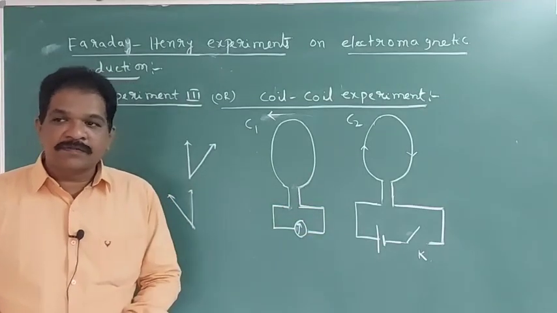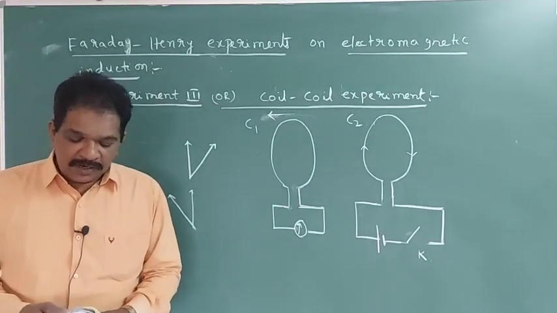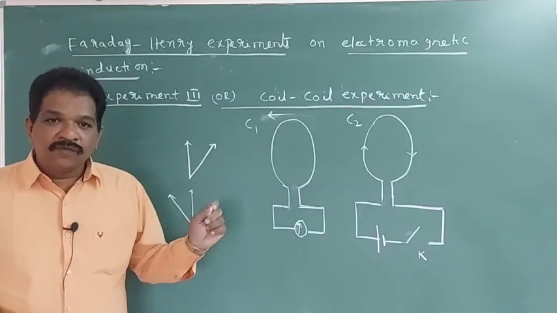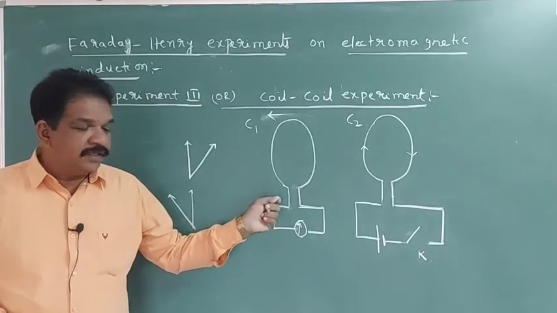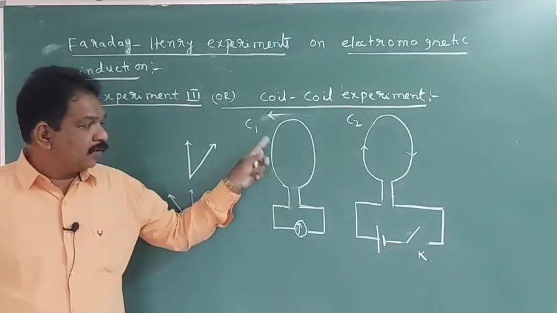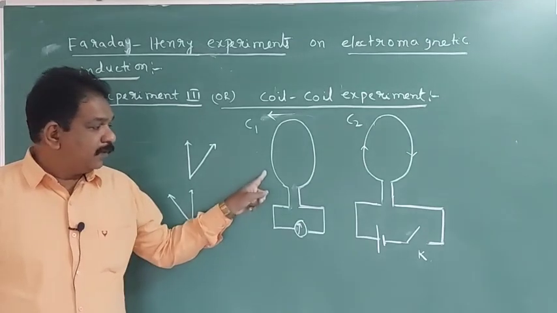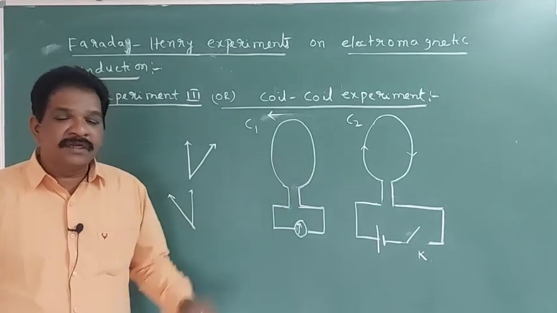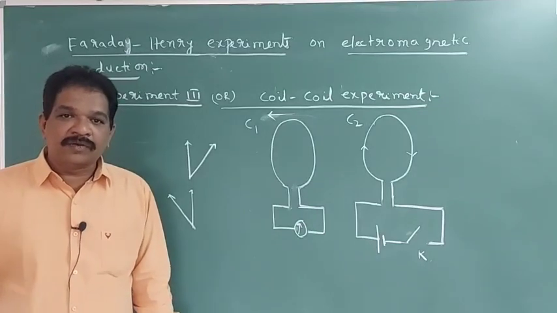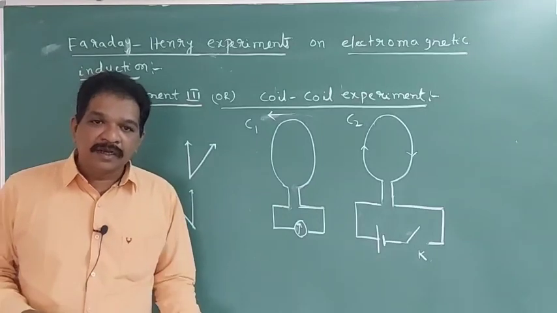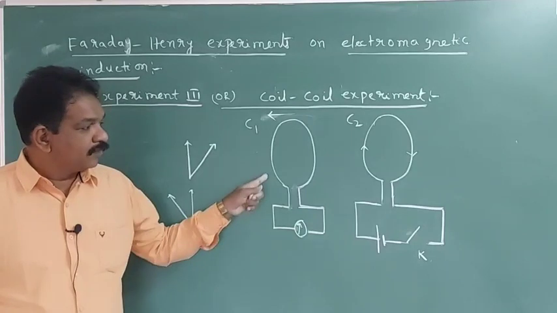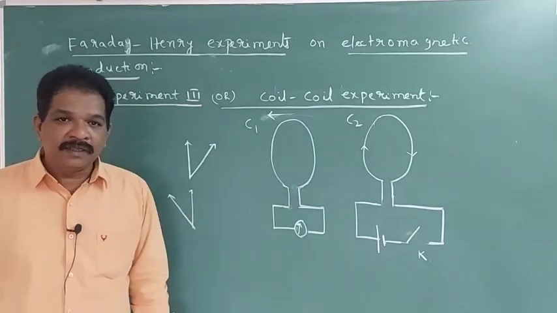These are the 3 experiments done by them, and from all these experiments what they concluded is, whenever there is a change in the magnetic flux linked with a closed circuit, an EMF develops in that circuit, and this phenomenon is called electromagnetic induction. Like that they defined electromagnetic induction basing on these 3 experiments.